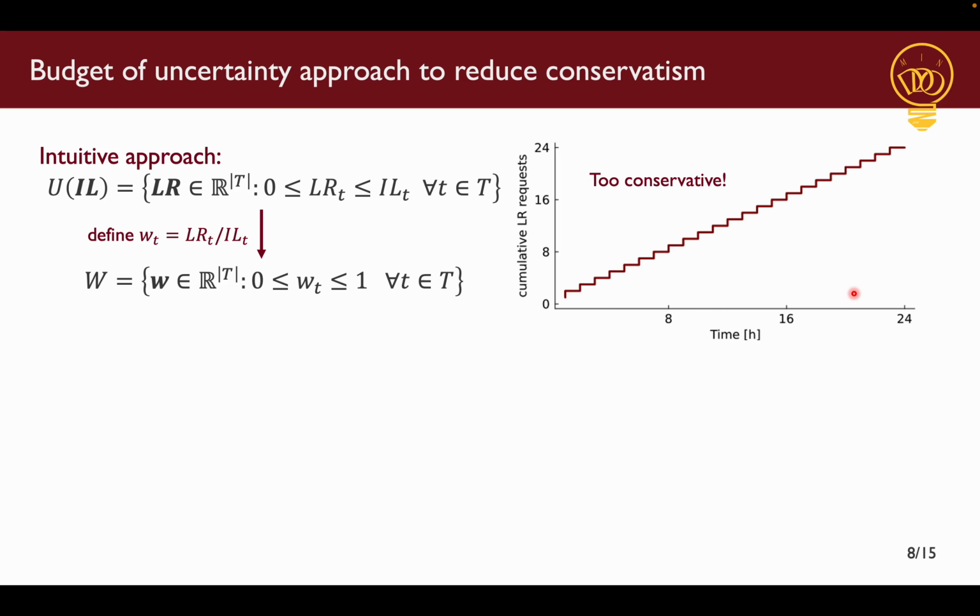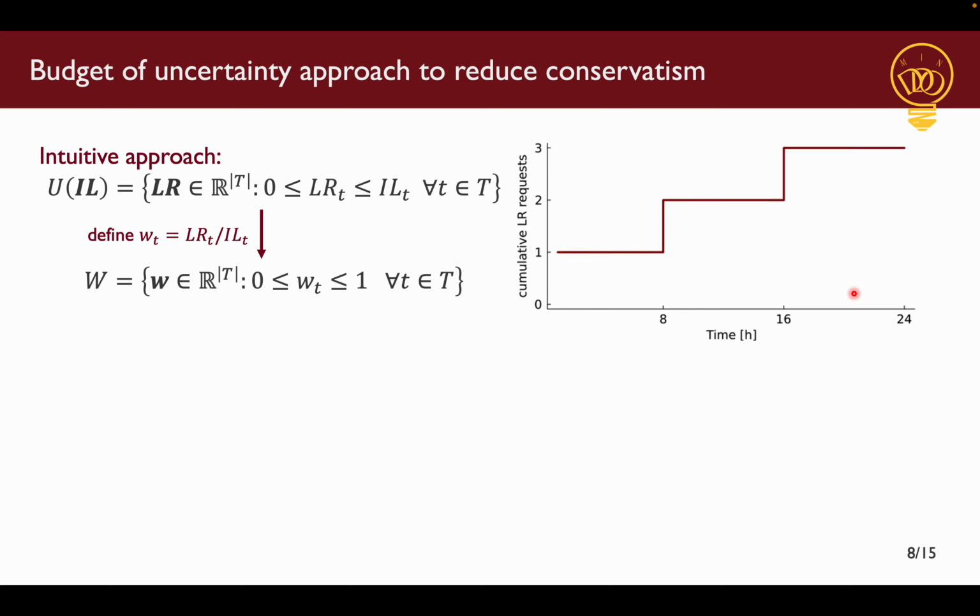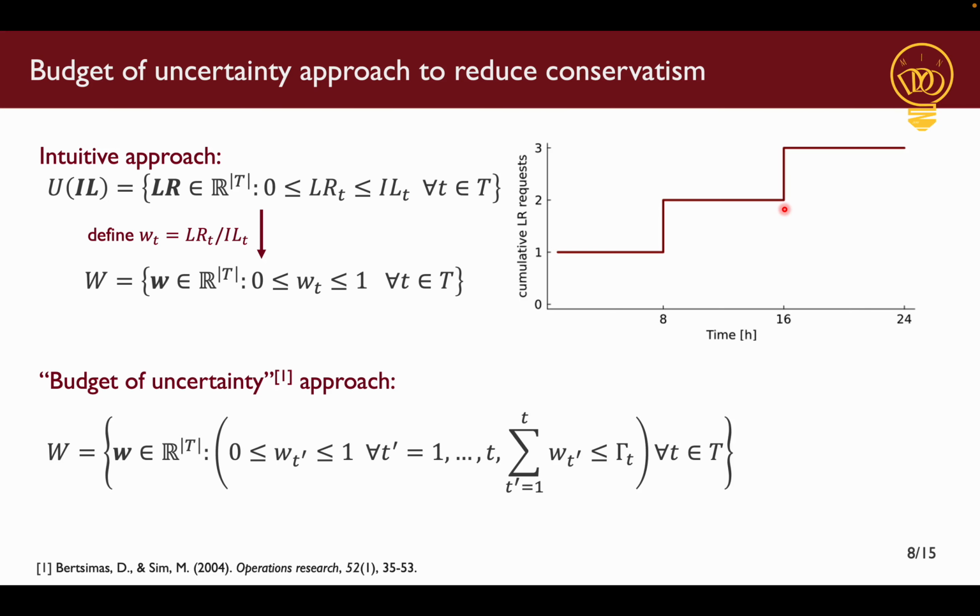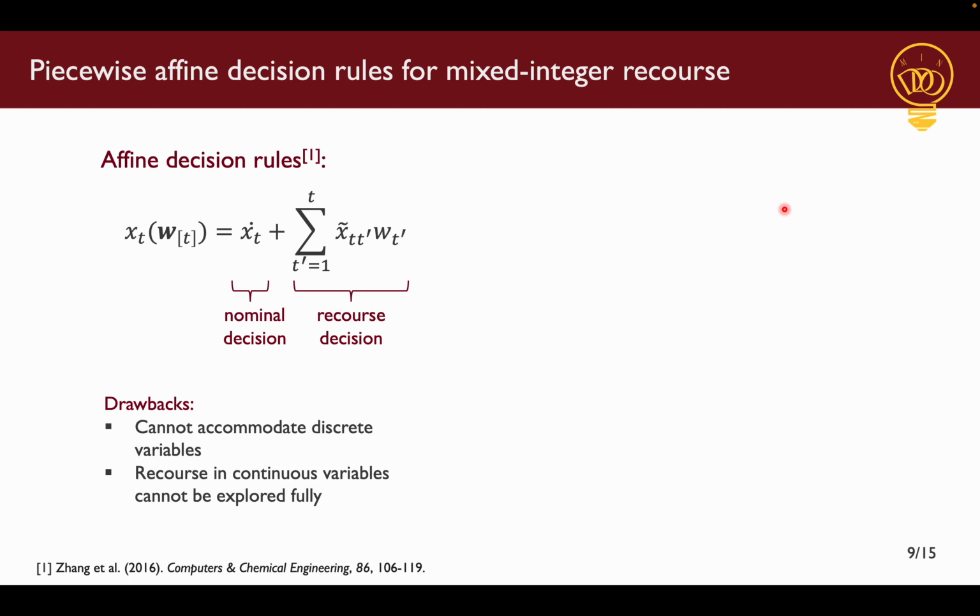So to reduce conservatism, we modify our uncertainty set by setting the cumulative load reduction requests to something like this. Here we assume that load reduction requests can happen once in the first 8 time periods, twice in the first 16 time periods, and so on. This is called a budget of uncertainty approach and mathematically looks something like this. Now we move to the second question where we want to relate our uncertain parameters and the decision variables.